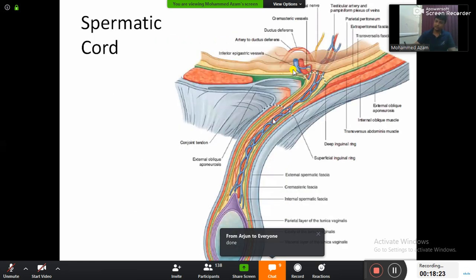Can you see a network of veins here? Network means plexus, pampiniform plexus of vein. Can you see a nerve coming here? Genital branch of genitofemoral nerve. And then there will be a duct coming out from here, the ductus deferens. All this artery, vein, nerve, duct will be surrounded by three fascia. Okay, perfect. Crystal clear.